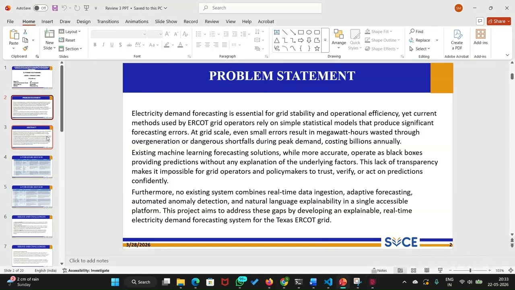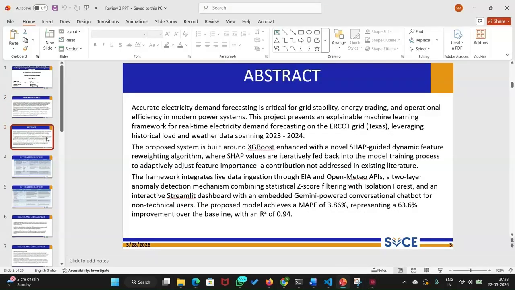Here is a quick overview of our project. The core of the system is the XGBoost model, but with a twist. We added something called SHAP-guided dynamic feature weighting: after training each round, we compute the SHAP values, which tell us which features are influencing the prediction the most, and we feed those values back into the training process to adjust the model. This is the novel contribution that is not addressed in any existing literature.